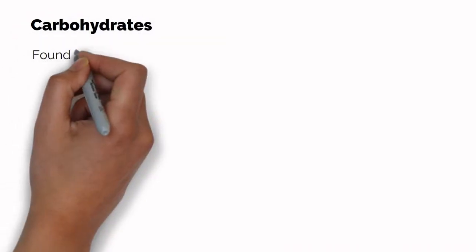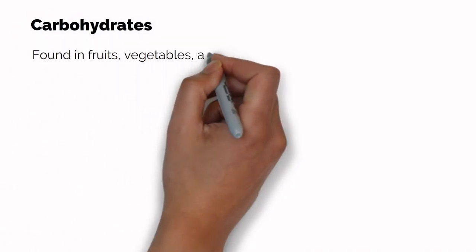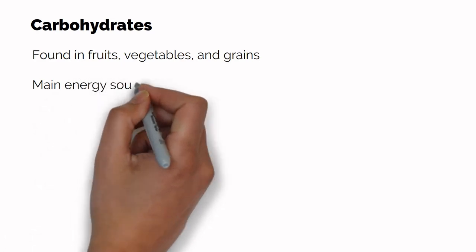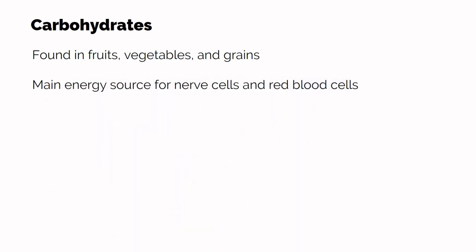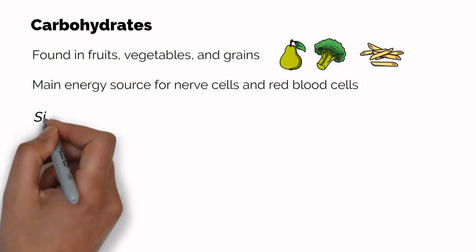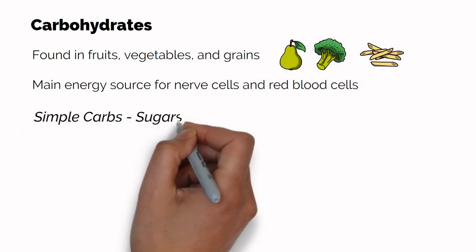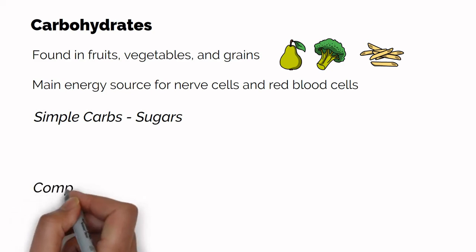Carbohydrates are usually found in fruits, vegetables, and grains, and are the main energy source for certain types of cells in our bodies, such as nerve cells and red blood cells. Carbohydrates can be divided into two groups: simple carbohydrates and complex carbohydrates.